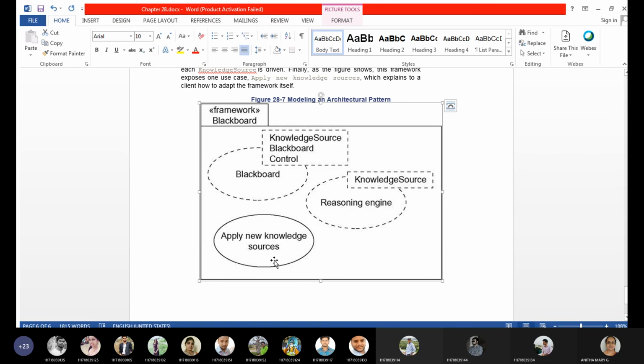As I told you, external links or any other sources from where you can get data, or maybe online libraries you can connect to. It can be of any form, which is a new knowledge source. So this is what we call a framework. Again I repeat, today's class is about only a few things.